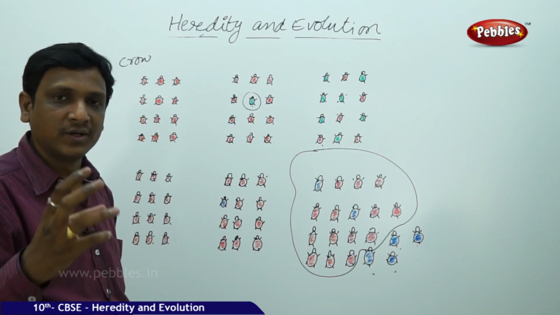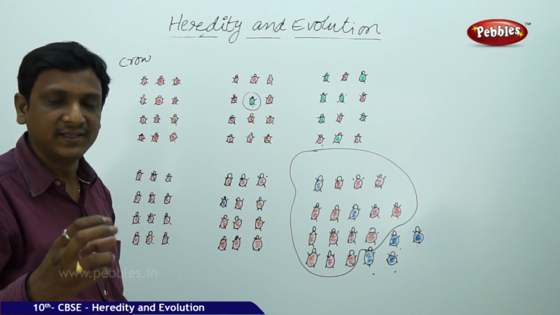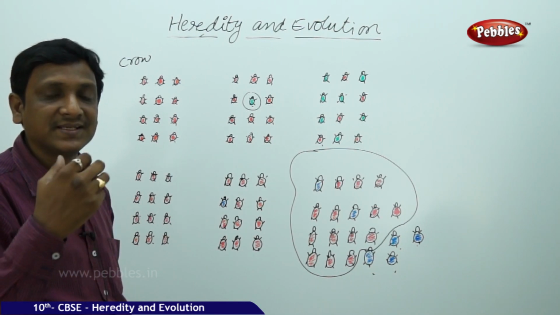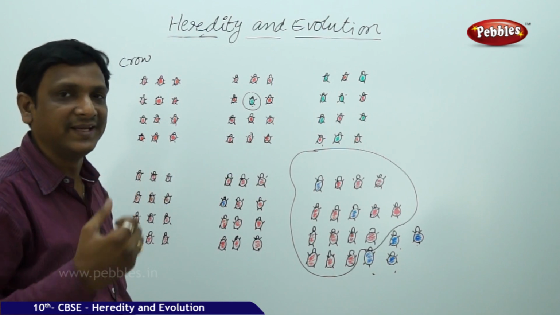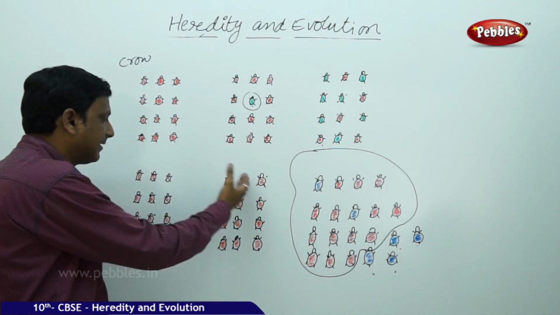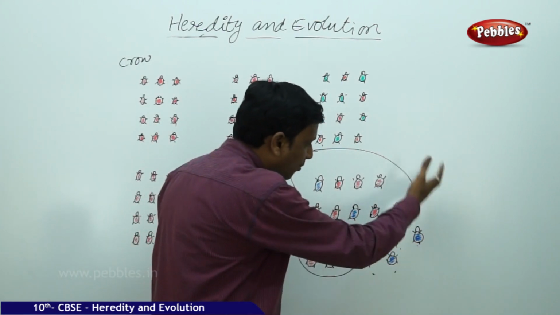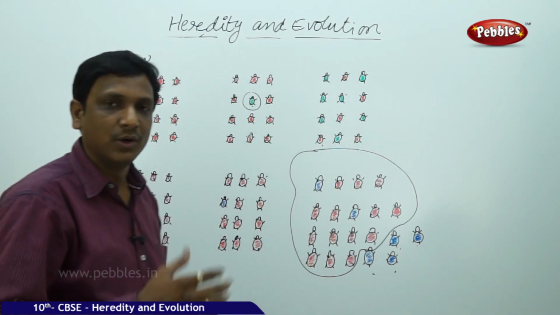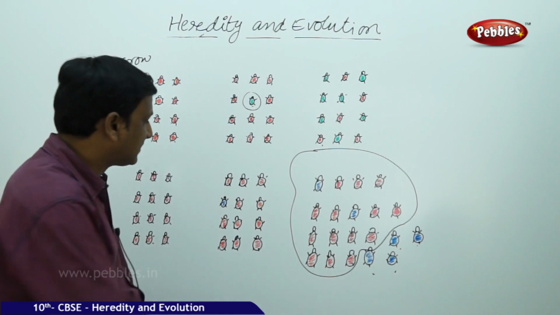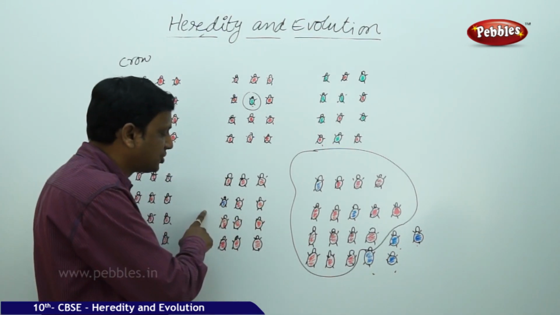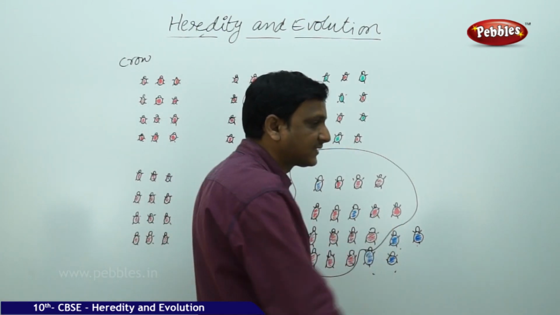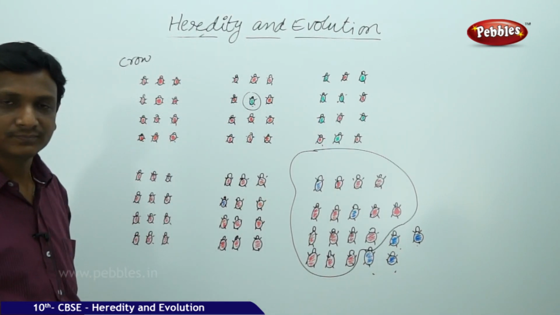So blue color became a very important character of the beetle. Actually it started as a very rare variation. Here, all are red and only one is blue, a rare variation. But here the total group is blue, the whole generations are blue. This means a single rare variation can become a common characteristic of an organism.